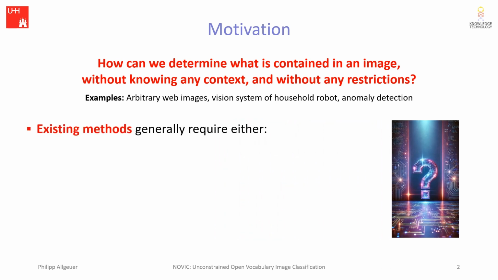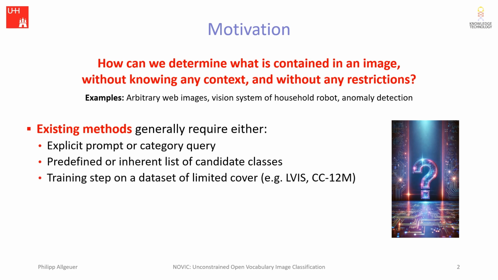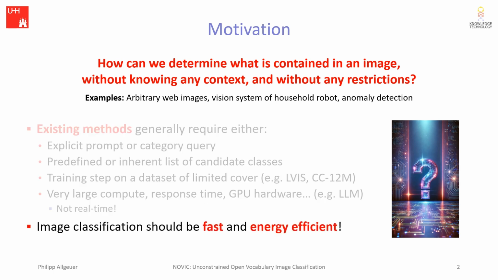Existing methods generally require either an explicit prompt or category query, a predefined or inherent list of candidate classes, a training step on a dataset of limited coverage like LVIS or CC3M or CC12M, or very large compute, response time, hardware requirements and such. Here I'm obviously referring to multimodal LLMs, which are not suitable for real-time vision applications, as image classification should be fast and energy efficient.